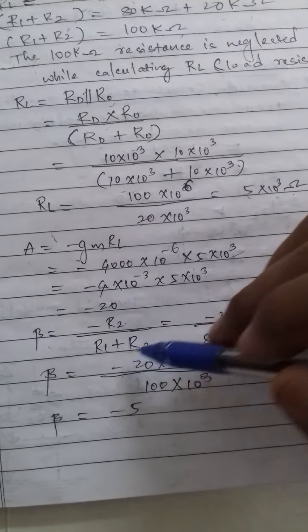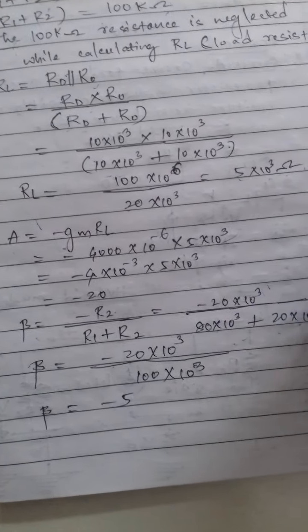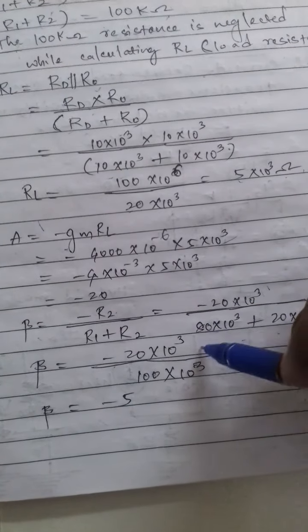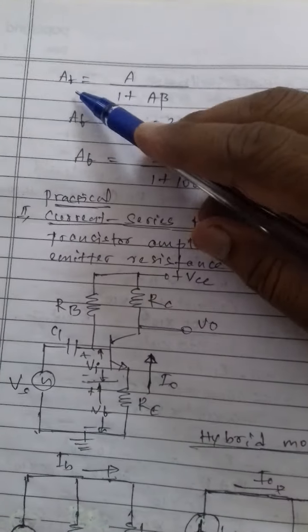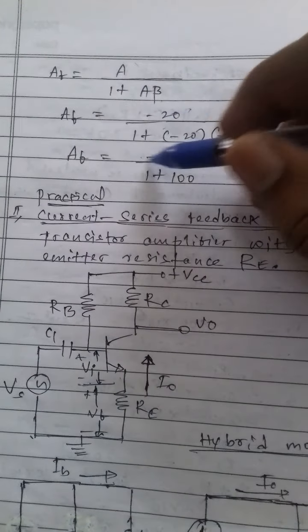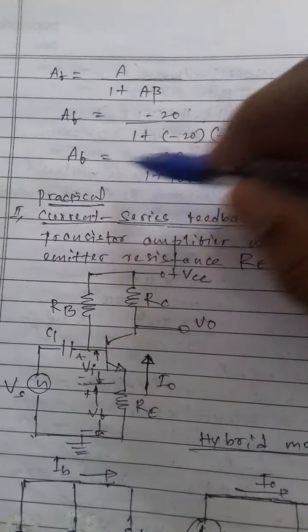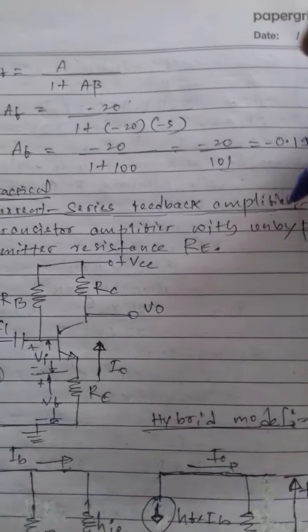Beta is equal to minus R2 upon R1 plus R2, minus 20 into 10 raised to 3 upon 80 plus 20 kilo ohms, so beta is equal to minus 20 into 10 raised to 3 upon 100 into 10 raised to 3. Beta is equal to minus 0.2, that is the feedback factor. Now the gain of the amplifier with feedback is A upon 1 plus beta A. AF is equal to minus 20 upon 1 plus (minus 0.2) into (minus 20). The gain of the amplifier with feedback is equal to minus 4. That is the gain of the amplifier with feedback.